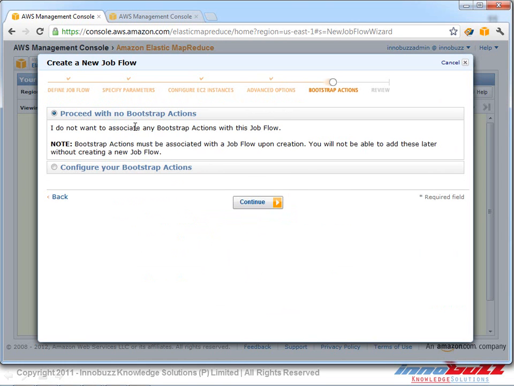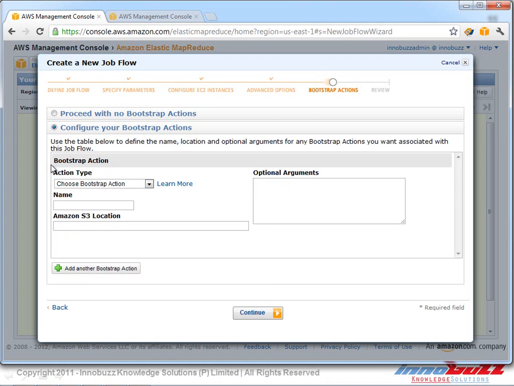And if you want, we can go ahead and perform bootstrap actions, what exactly has to be done with the job flow, and what parameters the job needs to check before starting the operations in the Hadoop network. In this case, we don't need any bootstrap actions, since we are just performing a word count application with Elastic MapReduce. It's all about the logic of how we apply the bootstrap action in our Elastic MapReduce environment.